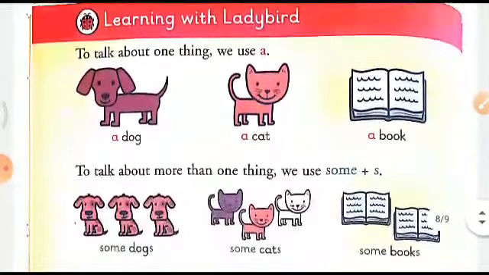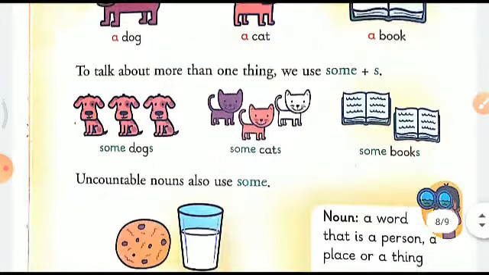And now let us do some learning with Ladybird. To talk about one thing, we use a, right? If anything is one in number, we use a. A dog, a cat, a book. If it's more than one, we use some. But remember, they must be countable. That is, we can count them, right? So we will use some dogs, some cats, some books. See, you can count them.